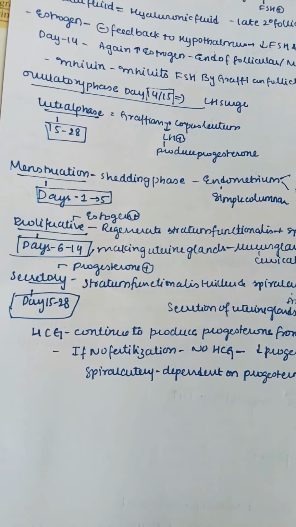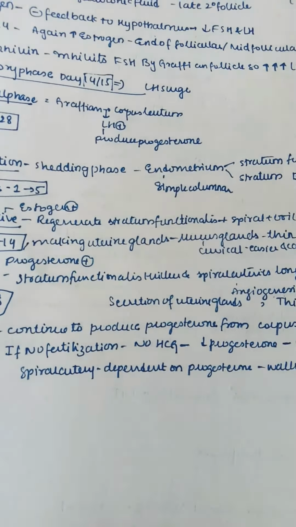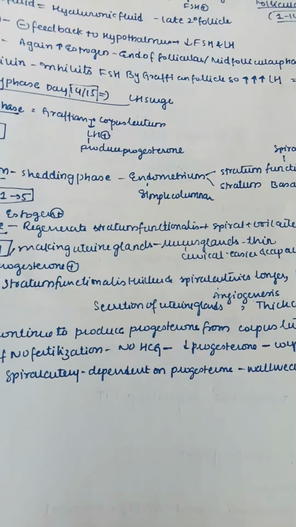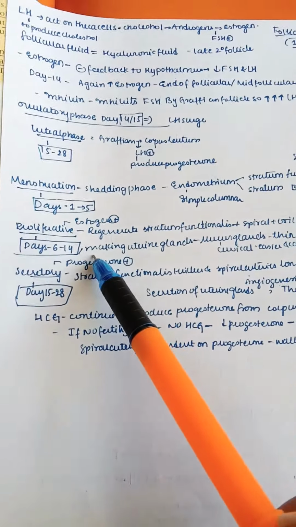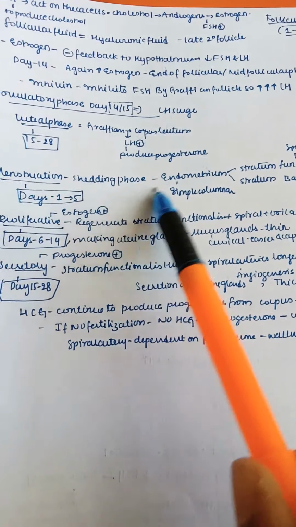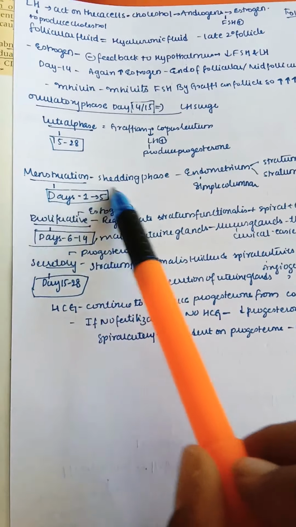So this is all the story about ovulation. We have understood the follicular phase, and we have understood the ovulatory phase. Now we are seeing menstruation. Menstruation is nothing but the shedding phase, which takes place on days 1 to 5.